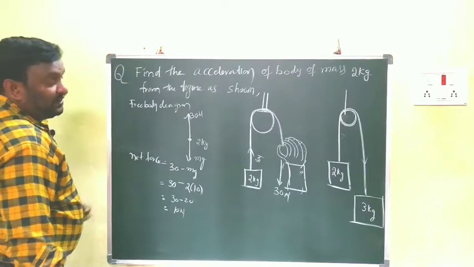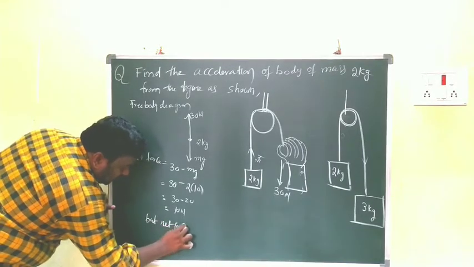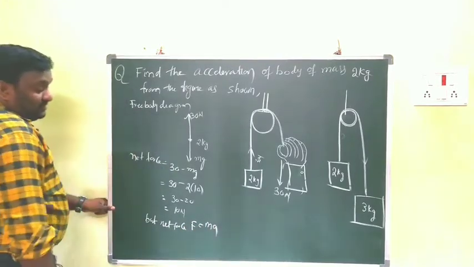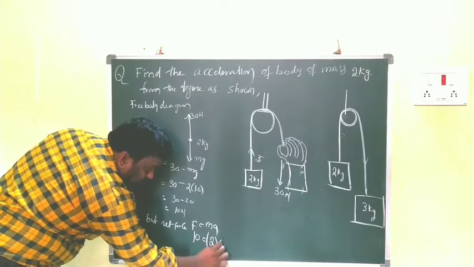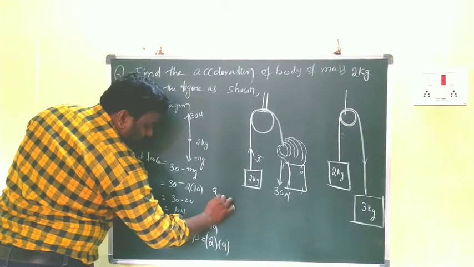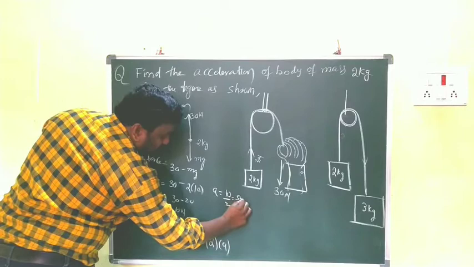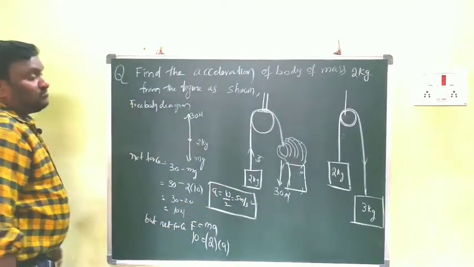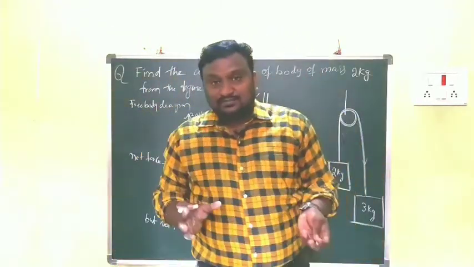So that force is 10 newtons. But what do we know? Net force is equal to what? F is equal to ma. What is the net force here? 10. And what is the mass? 2. And what do you find? A. Then A is equal to 10 by 2. Then what do you get? 5 meter per second square. This is for the first one. Very simple. You got it, children?